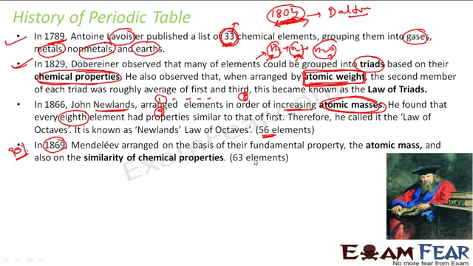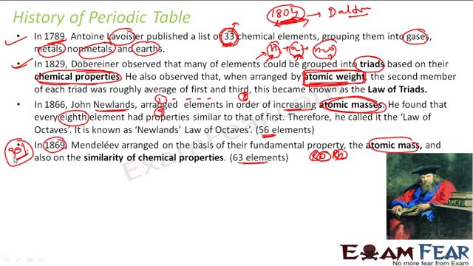At that time there were 63 elements. So what he did was, he reacted those elements with oxygen and hydrogen, because at that time these equations were pretty much known. Then he found their reaction property, and with that he arranged them in a particular order, and that's almost equal to our new periodic table. But at that time he used atomic mass, because obviously atomic number was not even known, right? So that guy used this periodic table, and it was a big hit.